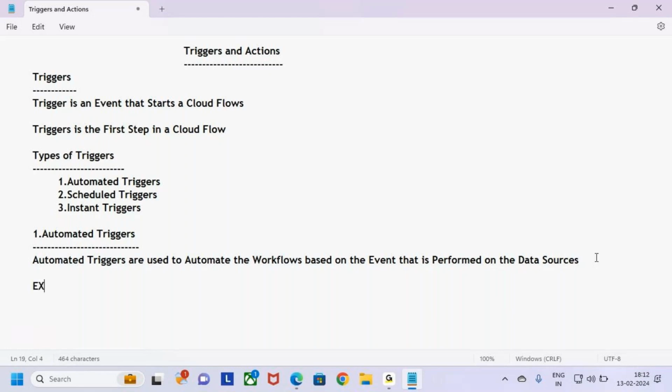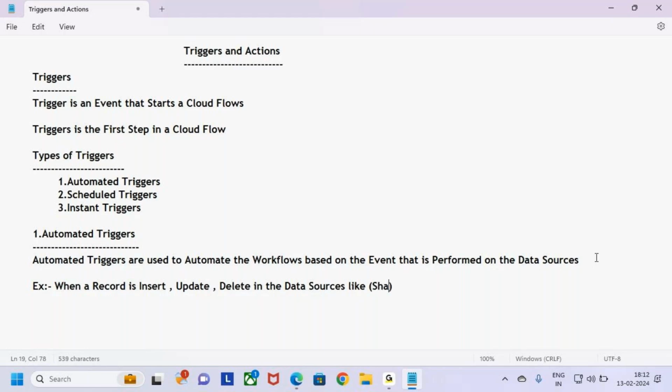Let me give an example here. The example is when a record is inserted, updated or deleted in the data sources. What are the data sources? One of the data sources we are using is what?